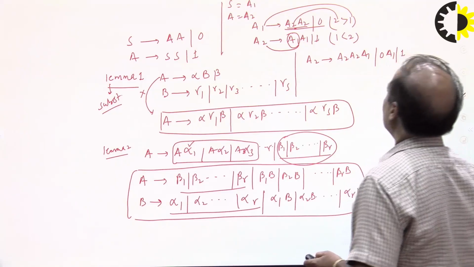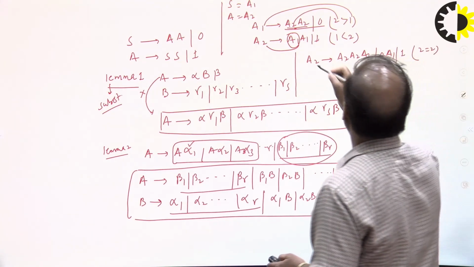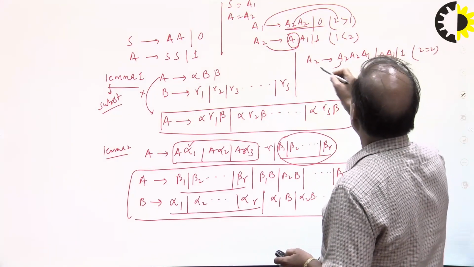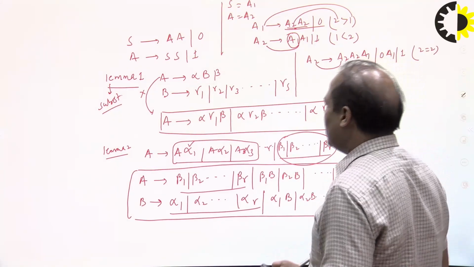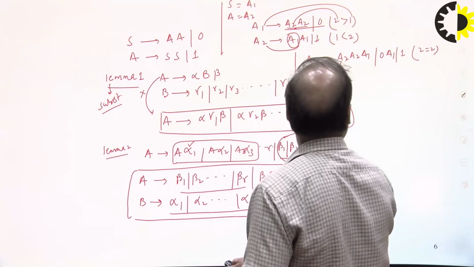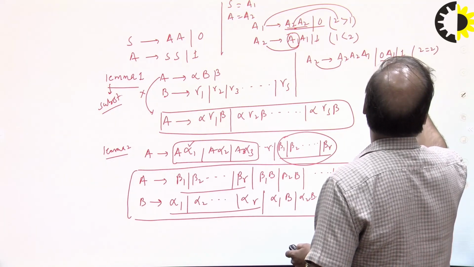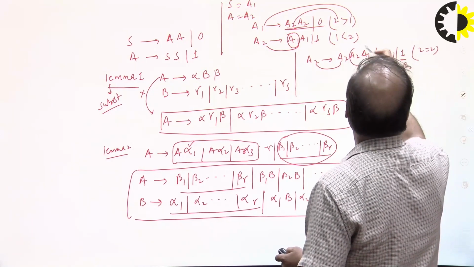You remember this is the one. Now 2 becomes equal to 2, and that means lemma 2 will be applied over here, and this is the one which is not applying. So this is beta 1 and this is beta 2, and this is alpha 1.